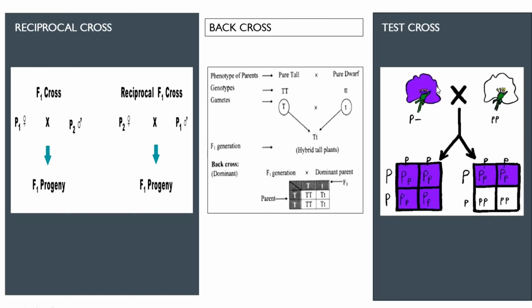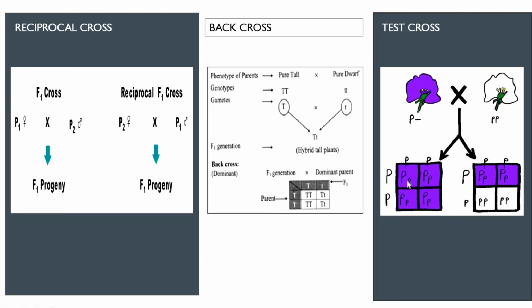We all know that purple color is a dominant trait. But when you see a purple flower, you cannot be sure that it is a homozygous purple or a heterozygous purple. So what we do, we cross it with a recessive genotype, that is a white color flower. How do we do it? We assume two situations. One, that the unknown purple flower has a genotype of homozygous dominant purple flower, that is capital P, and the other situation in which the genotype is heterozygous dominant, that is capital P and small p.